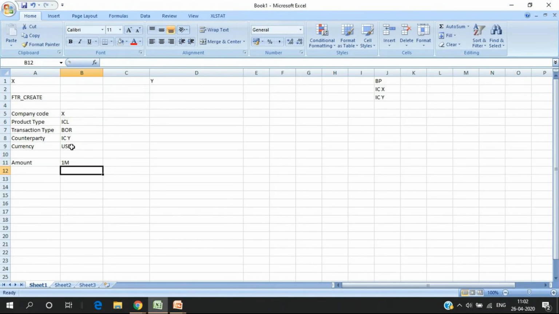Why do we need to create the X as a BP? Sorry, we already have the company code as X. Why do we need to create the BP for X? Yeah, I'll come to that. X is already a company code. So we will have two BPs, X and Y, right? I name it as ICX or ICY, whatever you are comfortable with. Now I create this in the BP transaction code initially. That is my master data. I have not shown you how to create master data, but you enter the details of IC underscore X in master data.